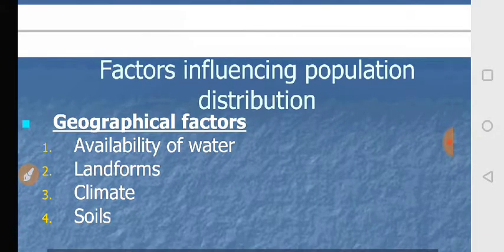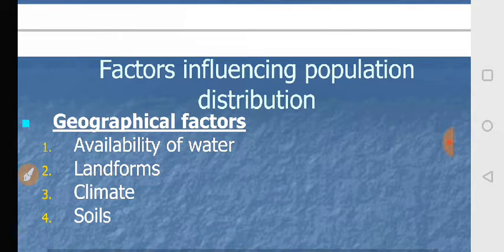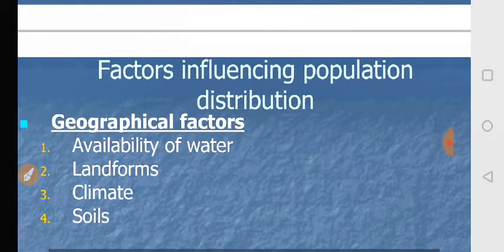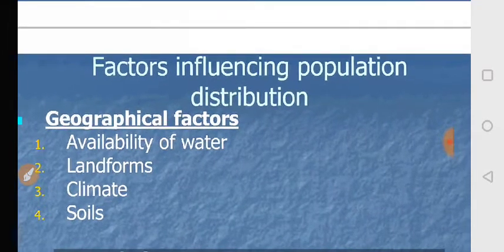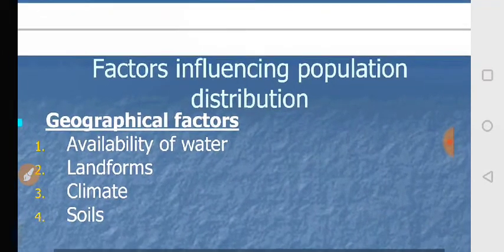So you find all the areas of the world where water is found are highly populated, like all banks of rivers and seas and oceans.